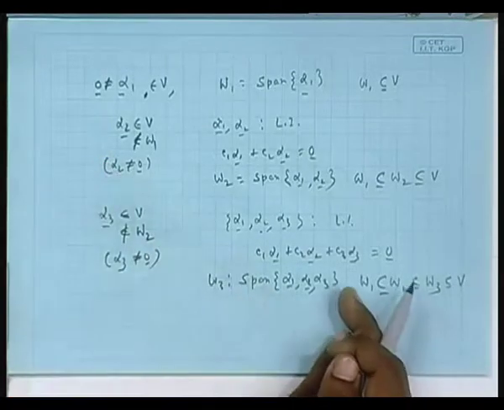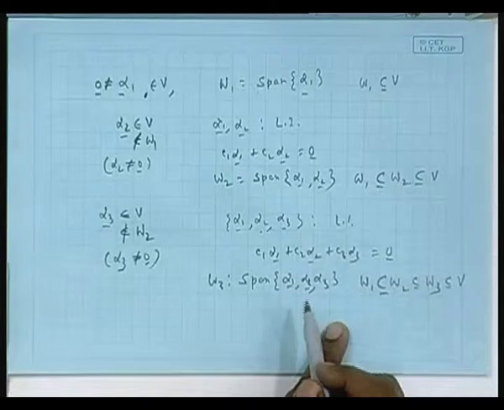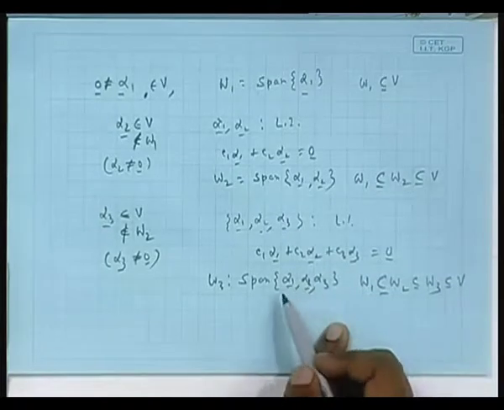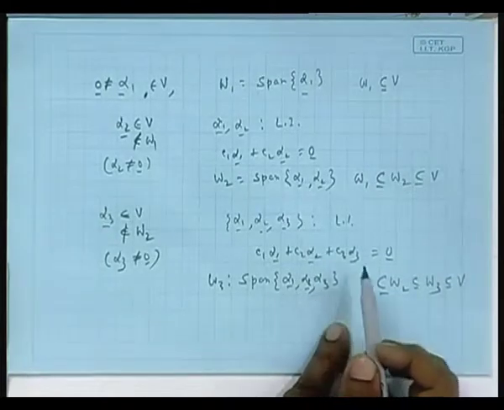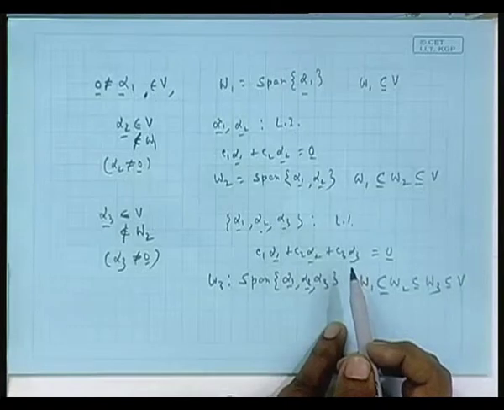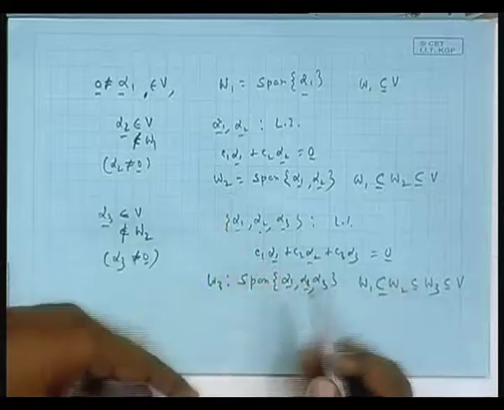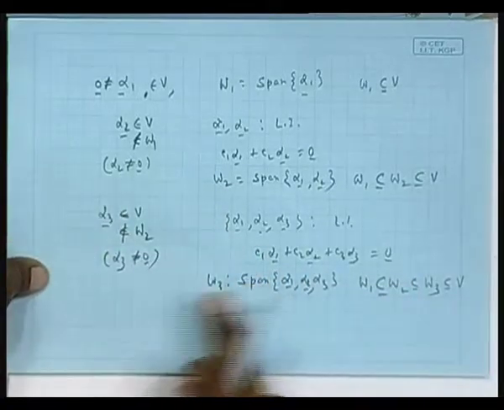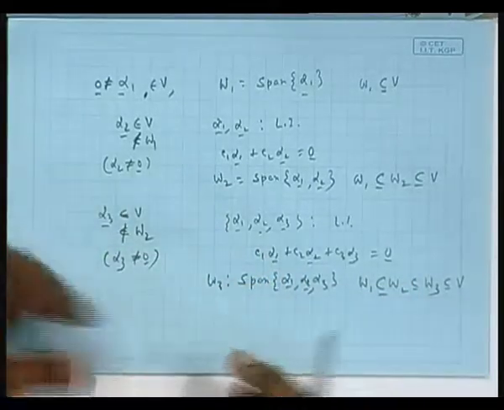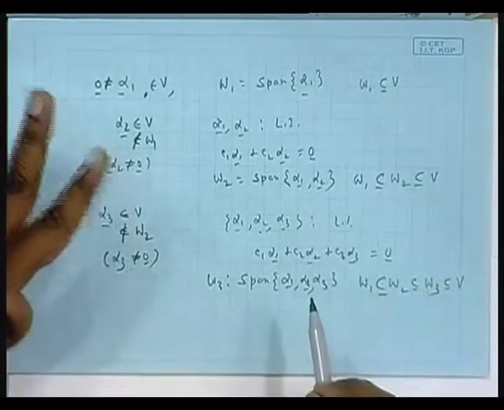Okay. If c4 alpha 4 is 0, that means the other coefficients have to be 0, because alpha 1, alpha 2, alpha 3 are linearly independent, so c1, c2, c3 have to be 0. So, this way, suppose this is an algorithm of constructing bigger and bigger subspaces within V.